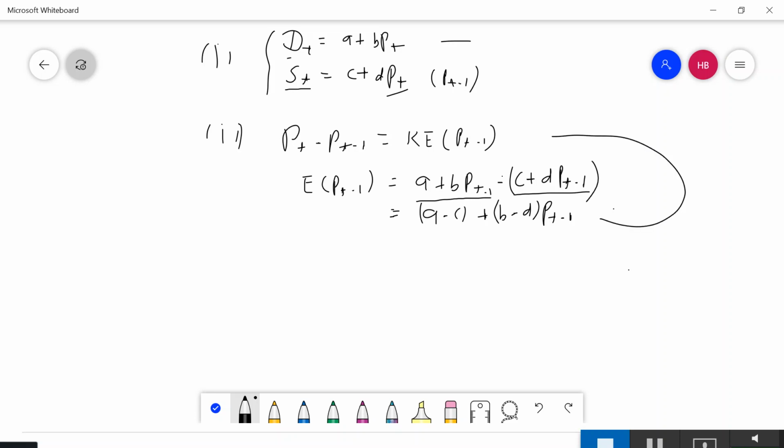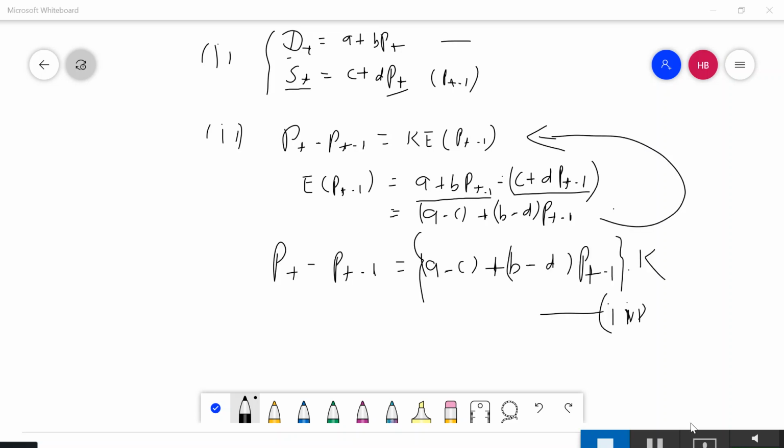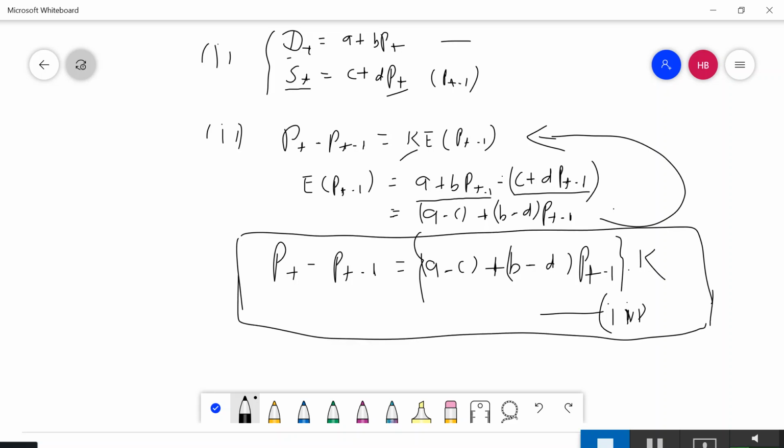Now we will put this equation here. And there is one more factor, which is k. K is nothing but the price difference due to axis, and this is a coefficient. It is the degree of change impacted by your axis of demand or supply, negative or positive. So this is our difference equation, and we know how to solve it: this is a non-homogeneous difference equation.